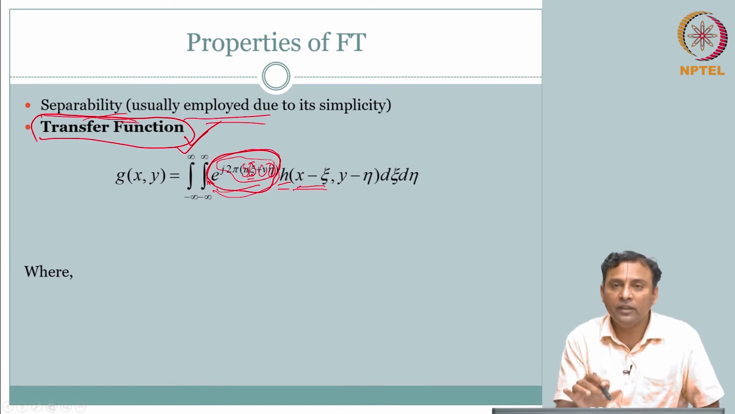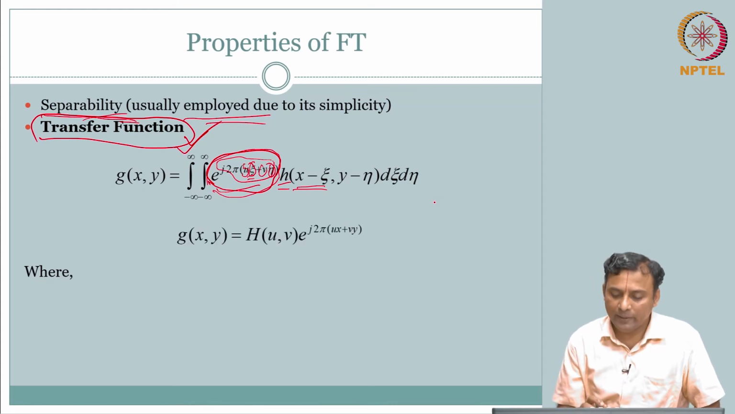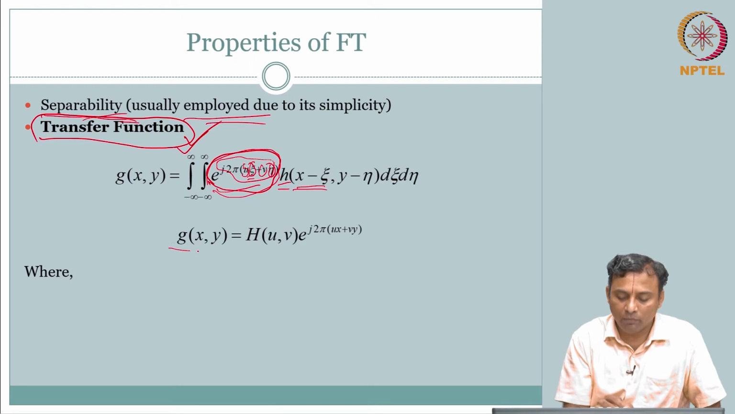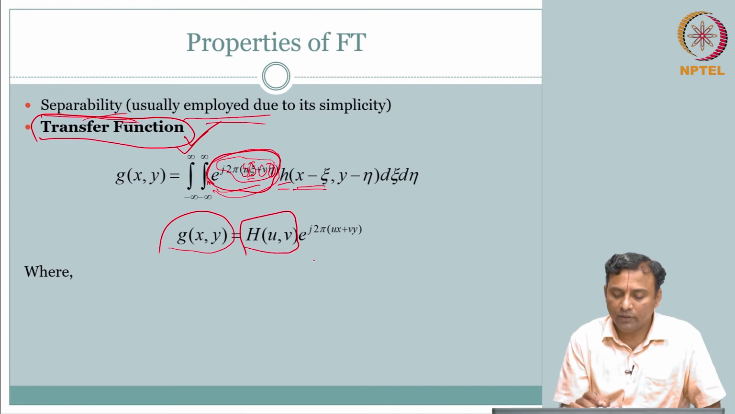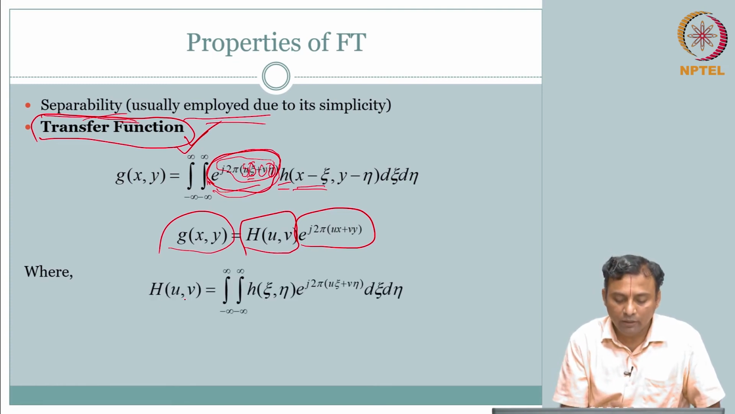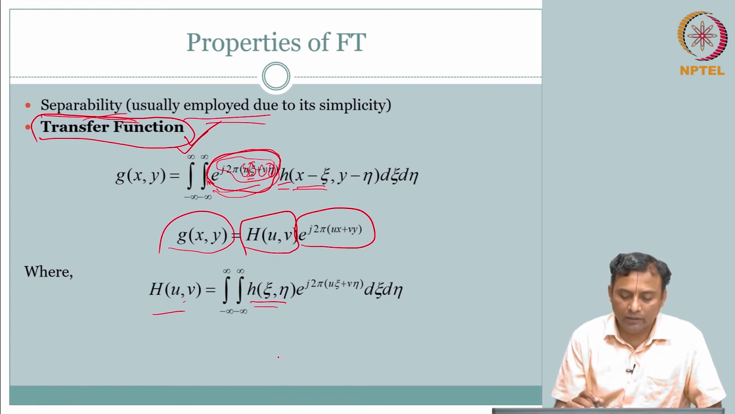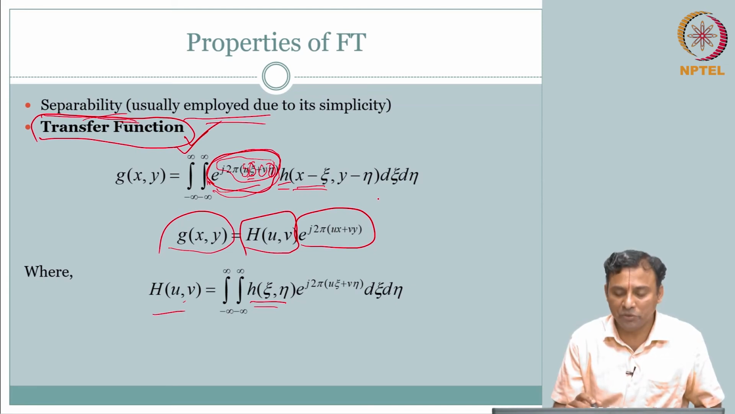I would let you work here, do the change of variable, and you will quickly realize it is just a one step wonder. If you do the change of variables and rewrite, you can get to this form of g of x comma y as H of u comma v times e power j 2 pi into ux plus vy. What is this H of u comma v? H of u comma v is nothing but the Fourier transform of h. There is one step in between that I missed. You should be able to eyeball it and convince yourself.